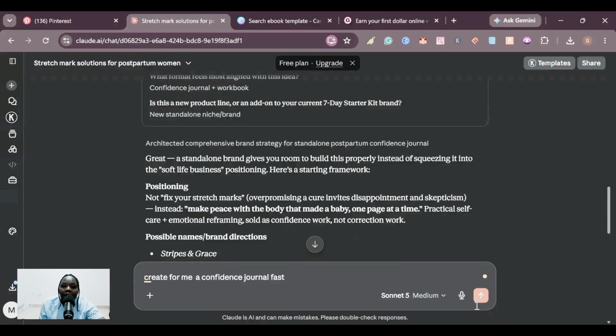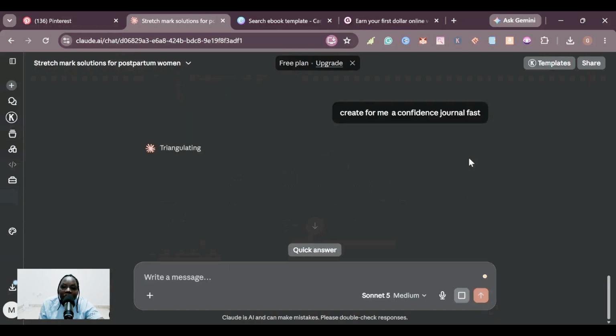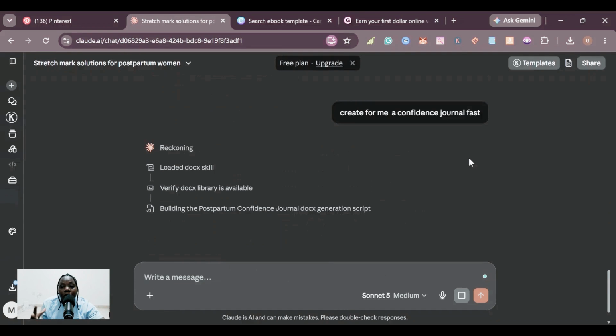And remember, Cloud has a paid version. So if you try creating your digital product and you are not able to finish it, then you can go ahead and take a break and wait till they give you another set of, how they call it, credits for you to go ahead and keep building your digital product. Yes. So here it's going ahead to build everything. You can take your time and wait for it, or you can be working on other things.